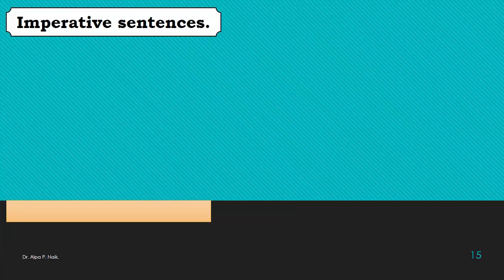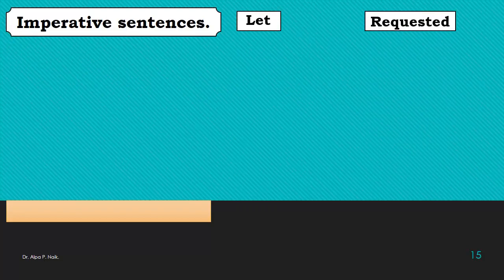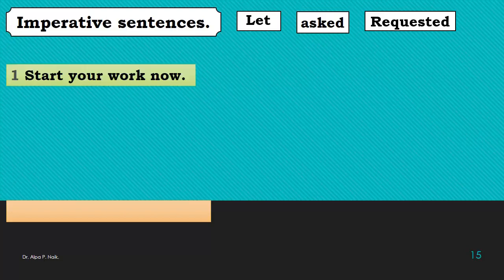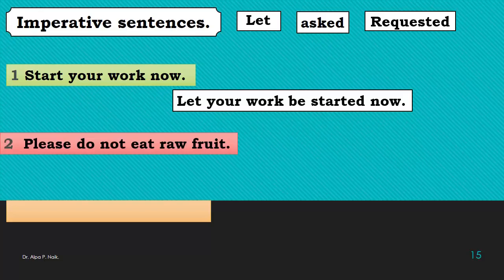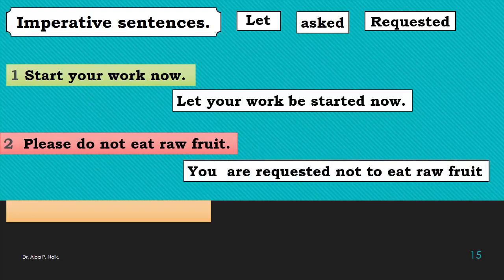Now let us see about imperative sentences. Remember, these sentences begin with let, requested or asked, depending upon what imperative is used here. So, first example, start your work now. So we'll start with let your work be started now. Please do not eat raw fruit. Now here there is a request, right? So we can use the word requested. You are requested not to eat raw fruit.